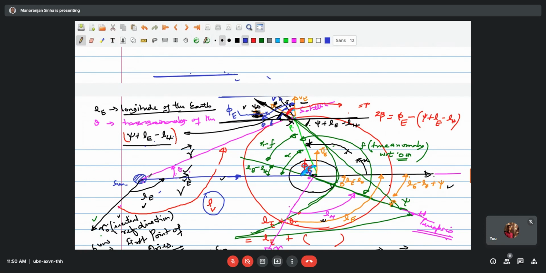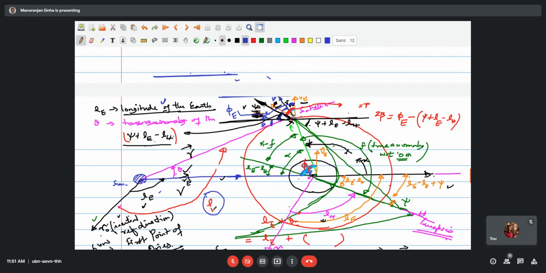So the line joining the sun to the vehicle, and from there how much the velocity angle is making. So this is theta plus psi plus LE minus LH plus beta. So this is the angle here, which we have written as phi v. The notation is consistent. As for the phi, we have chosen the notation, the same notation is used here.